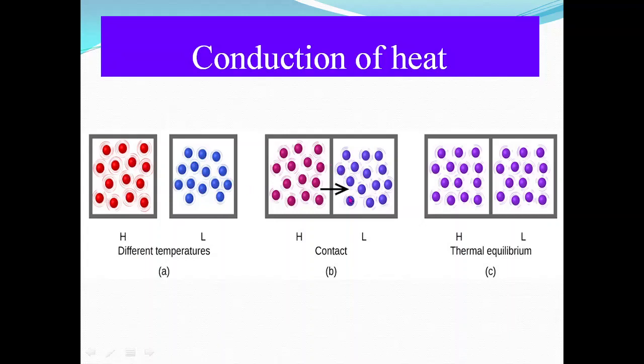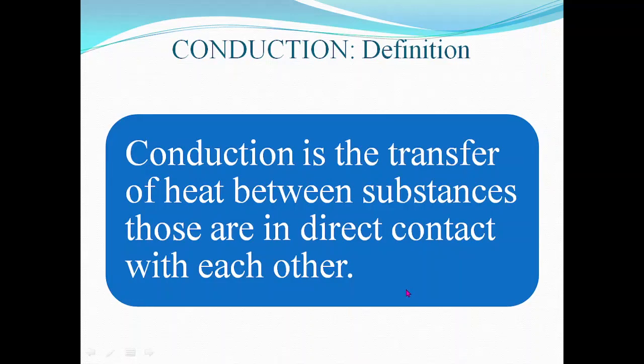When they are kept in contact with each other, then heat is conducted from higher temperature body to lower temperature body through direct contact. And this process continues till the temperature of both the bodies becomes same. And in this case, the thermal equilibrium is said to be achieved.